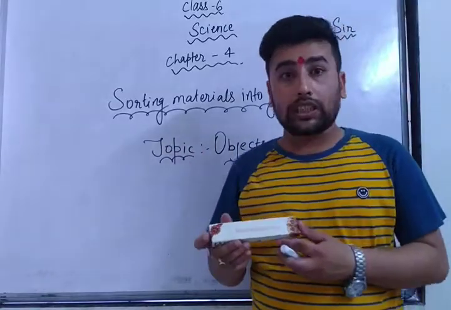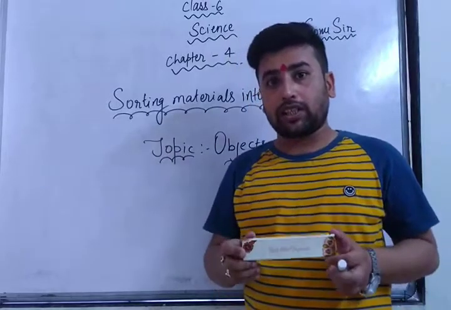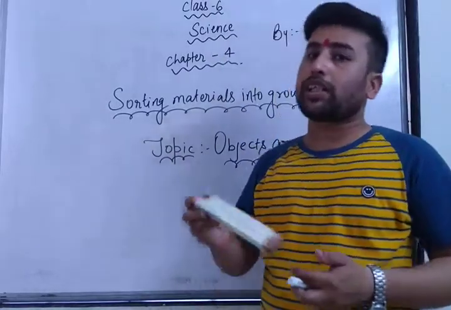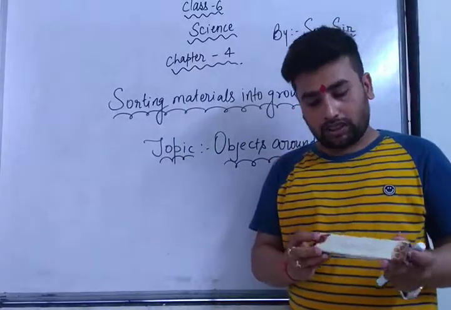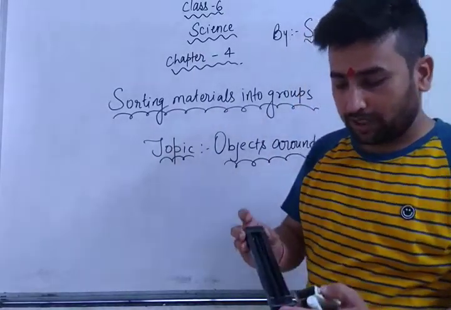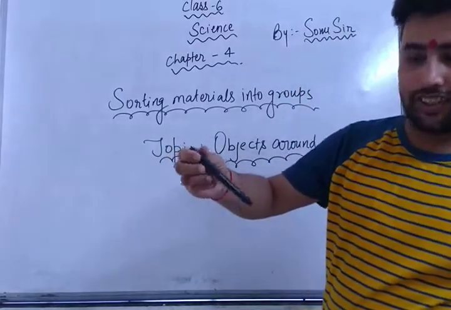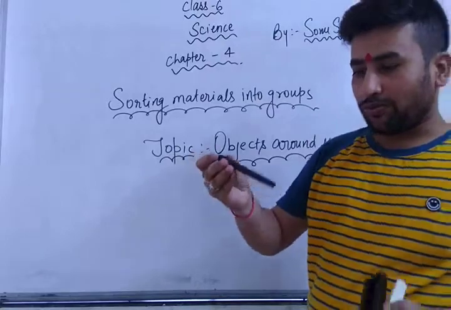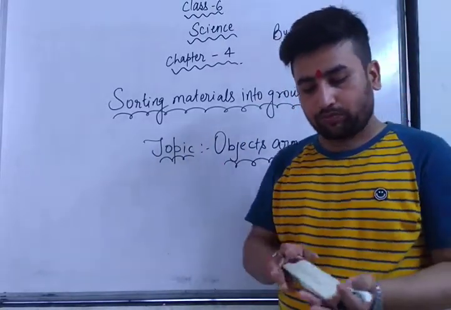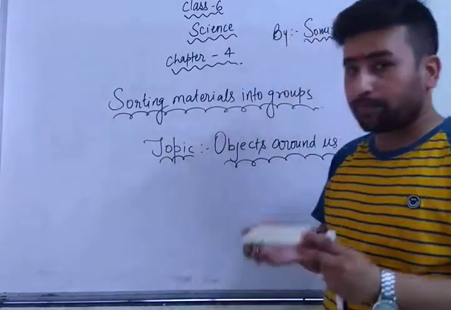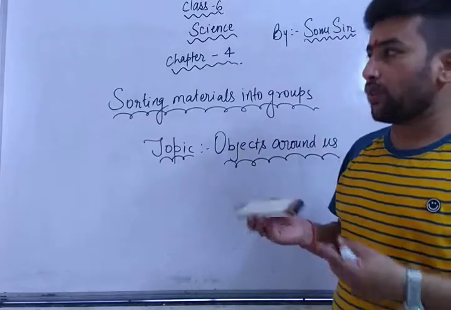So that's why you will see there are some house rules. From wherever you are taking the materials, you have to keep those materials back at that same place. As for example, I have taken this pen. You can see this pen. Actually, this pen was gifted from my previous school. It's a very good pen. You can see here, the Radiant International School. From that school I got this pen. So as I have taken this pen, now again I will keep this pen in its place, so whenever I require it, I will get it. So I am going to keep this pen.